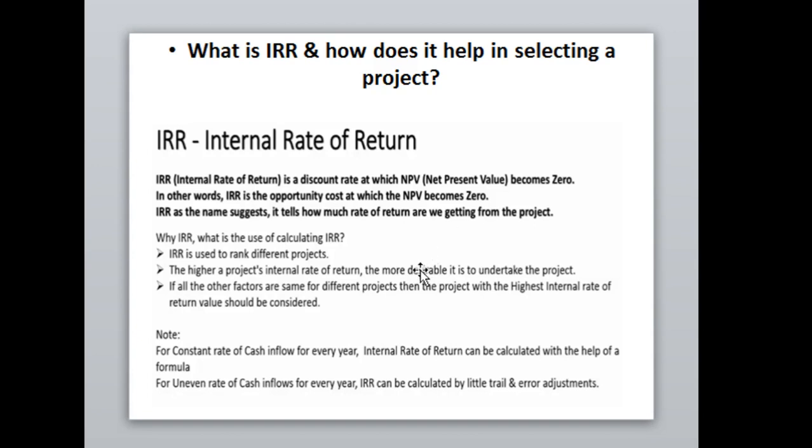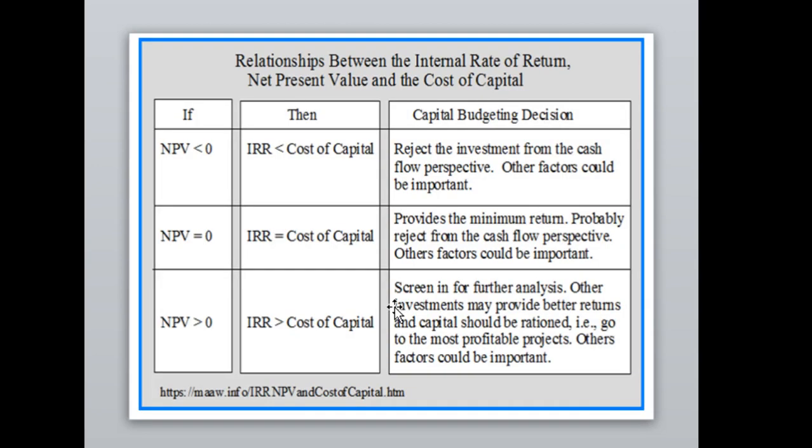Okay, so what is the use of IRR? Different kinds of answers will be given using this particular technique, and there is a proper relationship between the internal rate of return and net present value.